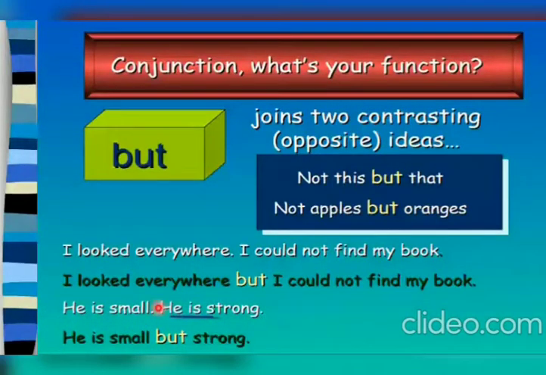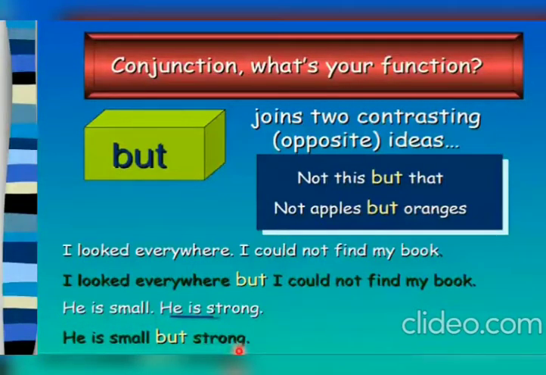In the first sentence we are saying that he is small, and in the other sentence we are saying that he is strong. That means two contrasting ideas are given. And when the subject and the helping verb are the same, there is no need to write them again. We can say: he is small but strong.